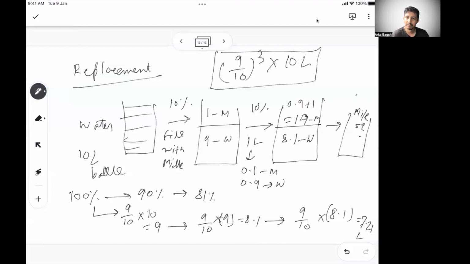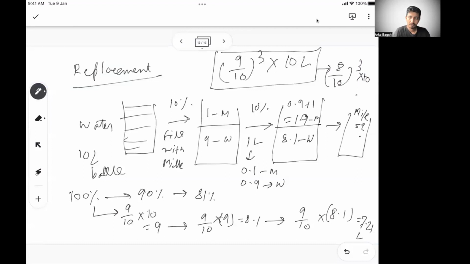You just have to use the number of iterations as an exponent. In this case, it's 3. And that portion remains. You have to just use that exponent over that. So if 20% of the milk was getting replaced, my same equation would have become 8 by 10 whole cube into 10. I hope it's clear.